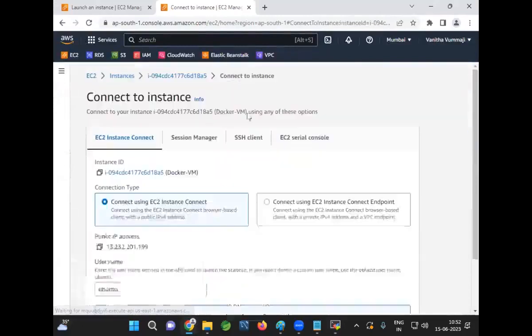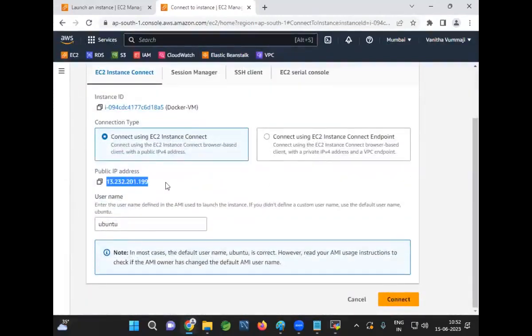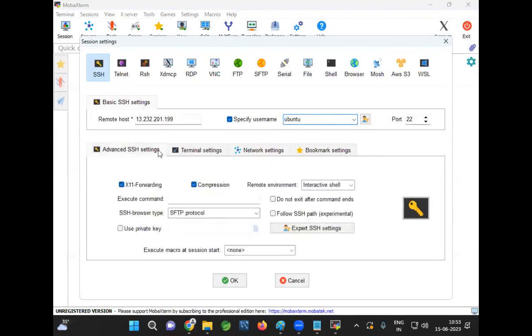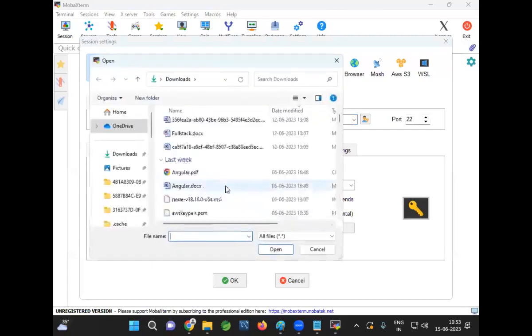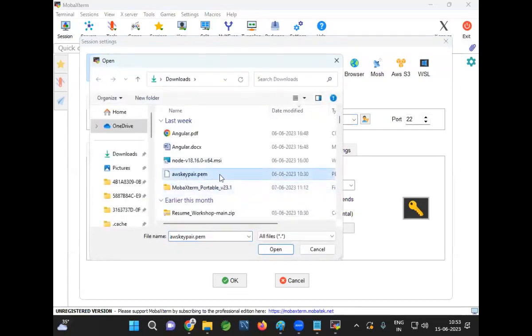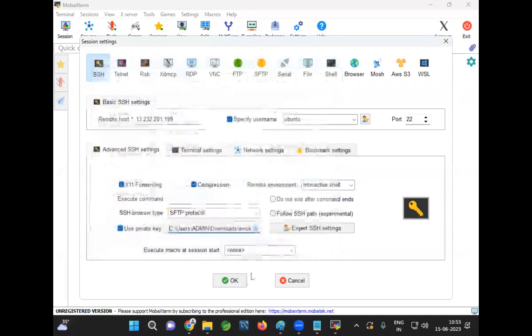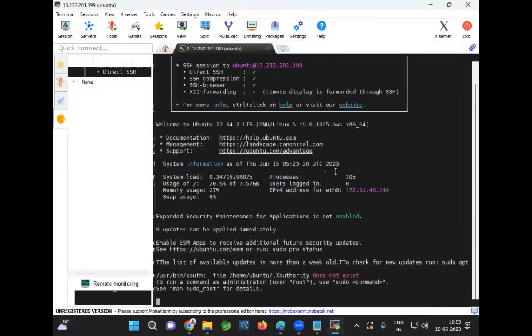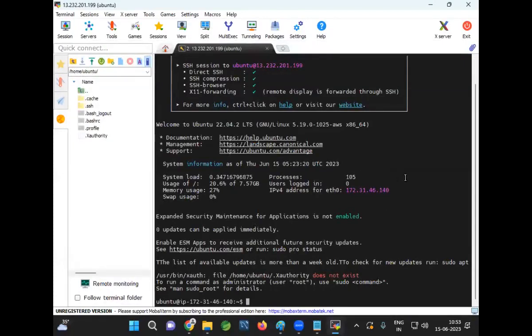If you go to connect option, it will show you the public IP and the username. What is the username? Ubuntu. So specify the username as ubuntu. Then SSH settings are available. Select the private key. AWS key pair.pem is available. Select that. Click on OK. Accept. Fine. So with this, I'm able to connect with the Ubuntu machine.